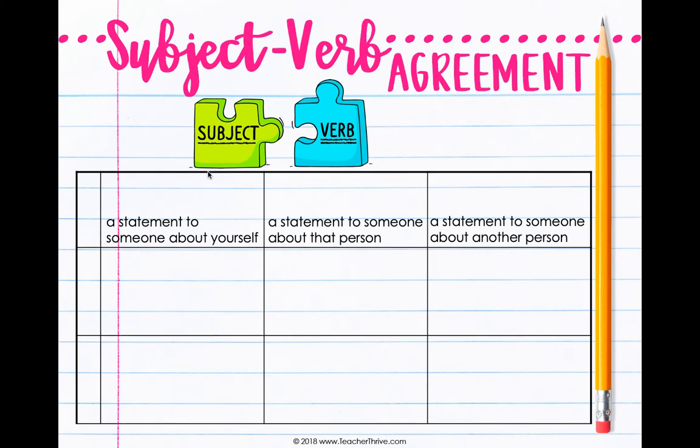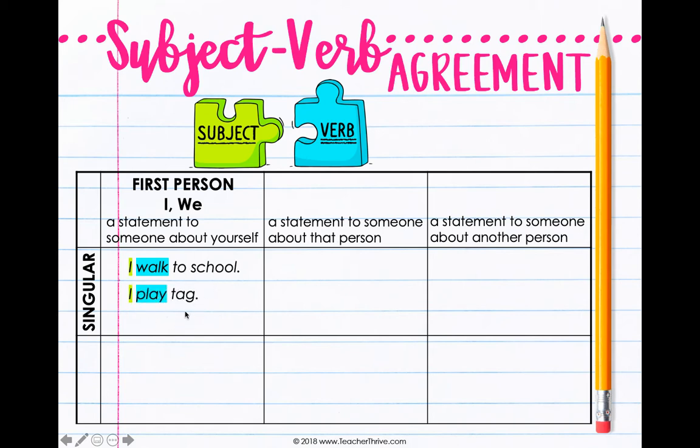When we are talking about subject-verb agreement, there are several different ways that we can talk about this. When we're talking about first person, that means I'm the one talking. It's I, it's me, or it's we. Like me and my friends, we went to the movies. So it's a statement to someone about myself. When it is singular, it means I'm by myself. It's just me hanging out. So my verb has to match this. I walk to school. I play tag. I run fast. So when I'm talking about just myself, and it's singular, my verb is also going to be singular.